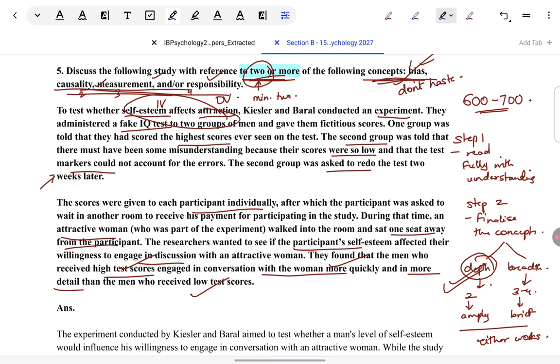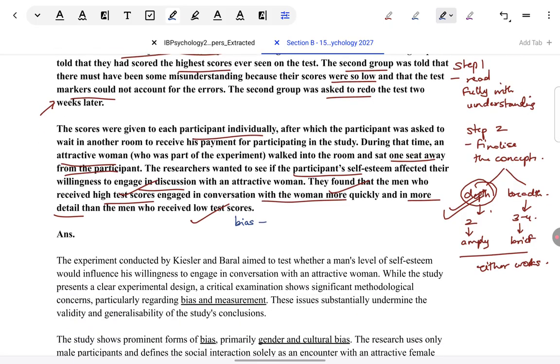Again, given that I'm making a video, I don't know, for you personally, who's watching my video, which ones you know best. So I will quickly give possible points that we can discuss in each of the 4 concepts. You can focus only on those which are most suitable for you. Supposing we take bias, let me take the first one first. And of course, not for all 4, but whichever are your 2 best concepts, do make an outline before proceeding. So I would say step 3 is make an outline after you've finalized your 2 best concepts.